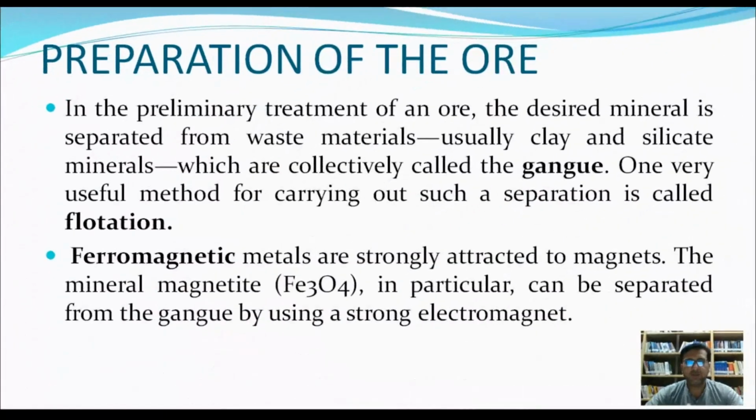The first step is the treatment of ore. In this step, the desired mineral is separated from waste materials, which are known as gangue. This can be done by simple washing, grinding, hydraulic washing, and the most useful method is flotation. Ferromagnetic metals are separated by electromagnet.